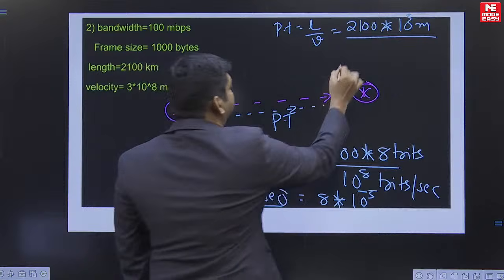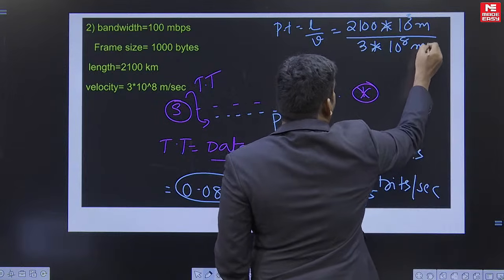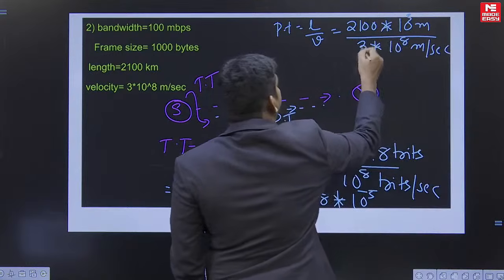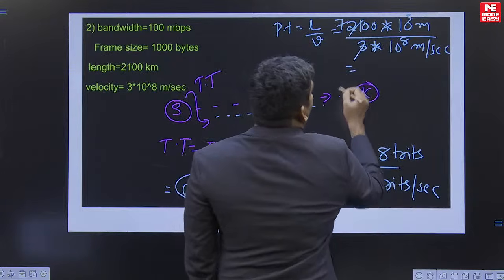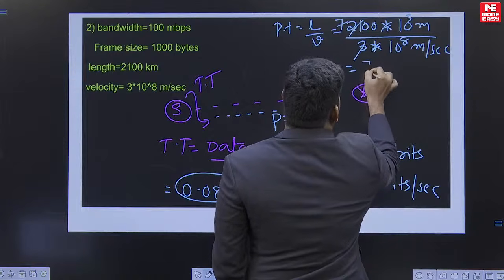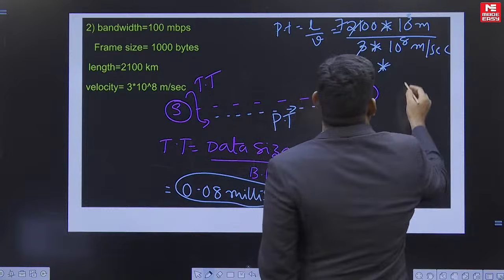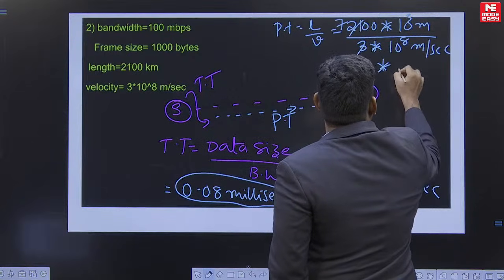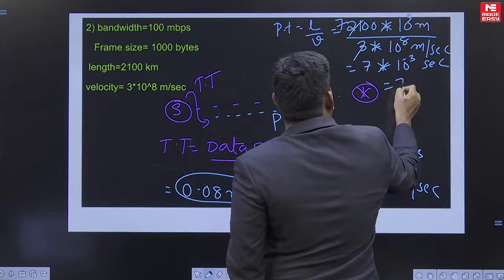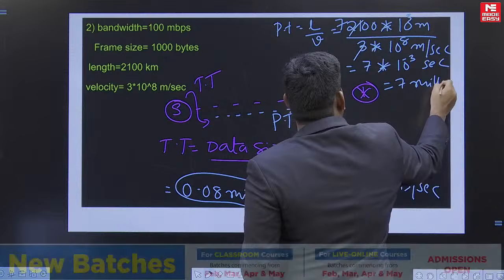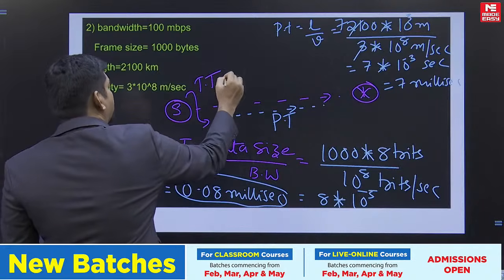Velocity is given as 3 into 10 power 8 meters per second. So you can observe this is 7 times 10 power minus 3 seconds. So if you calculate, you are going to get 7 milliseconds.